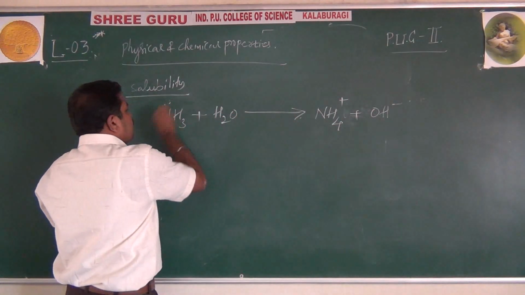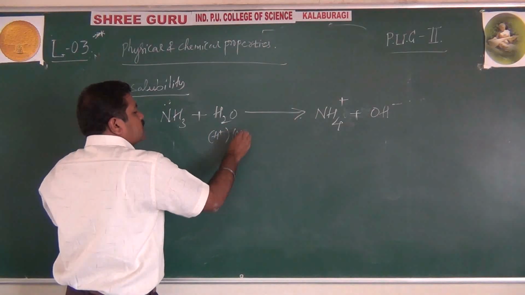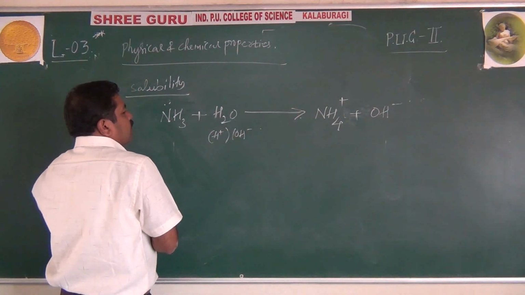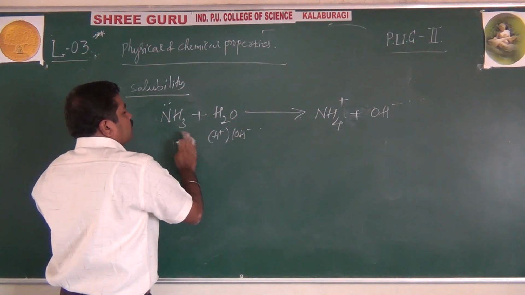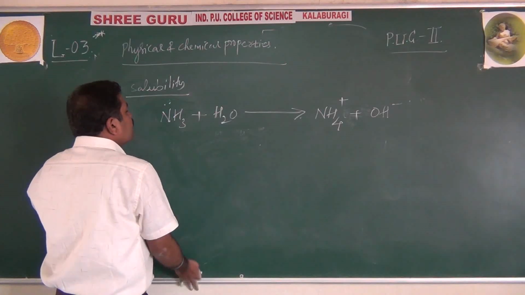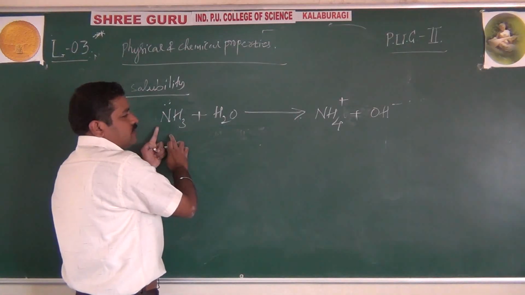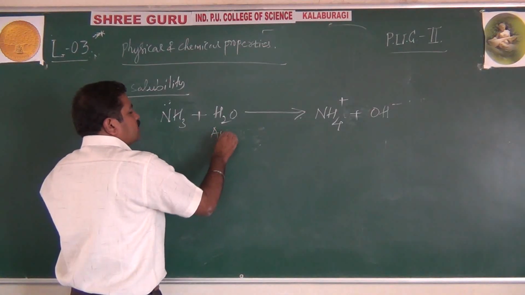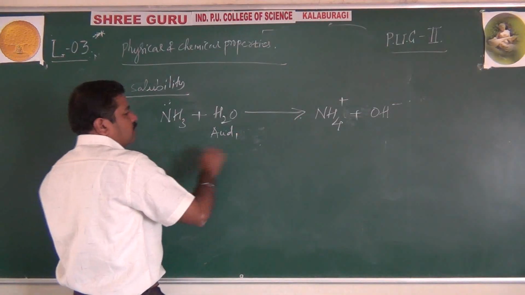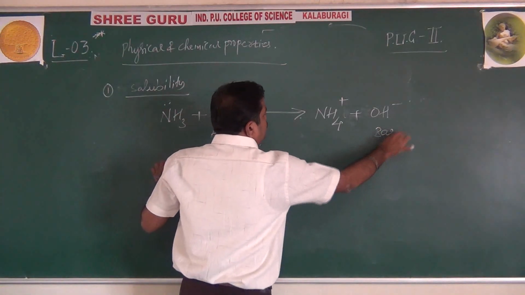That means ammonia and water dissociate into NH4+ and OH-. See, water donates a proton to ammonia. So here water is an acid and ammonia is a base. This is acid 1, and this is base 1.